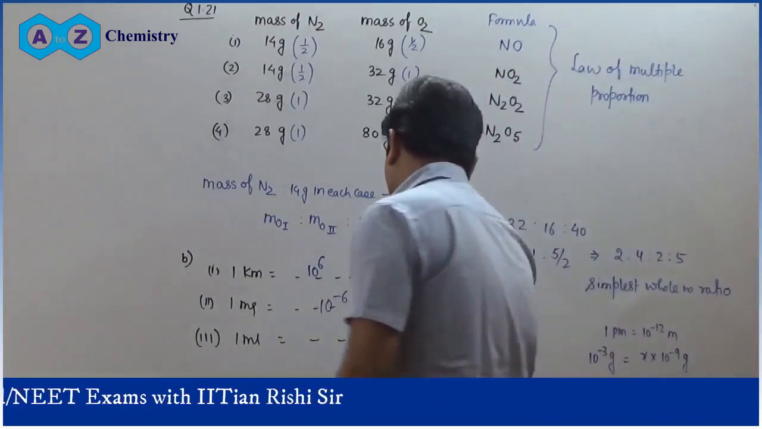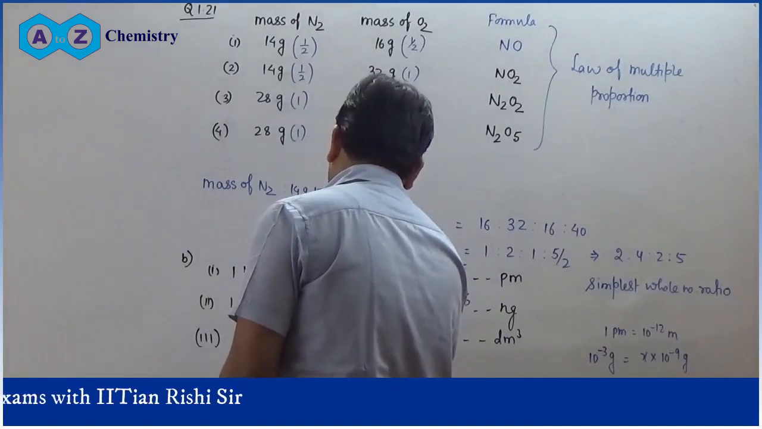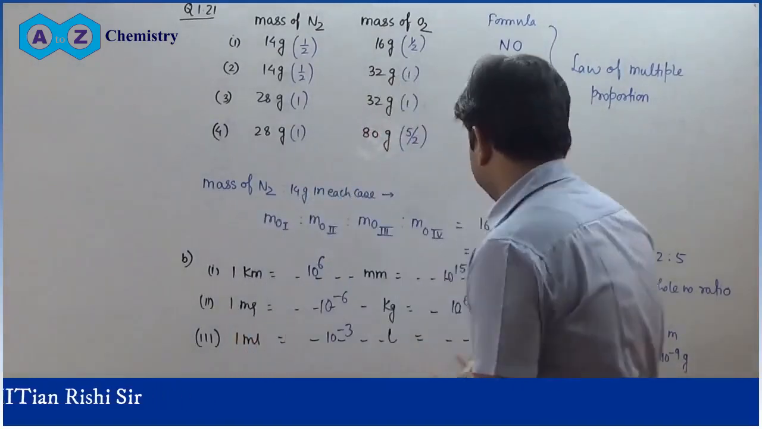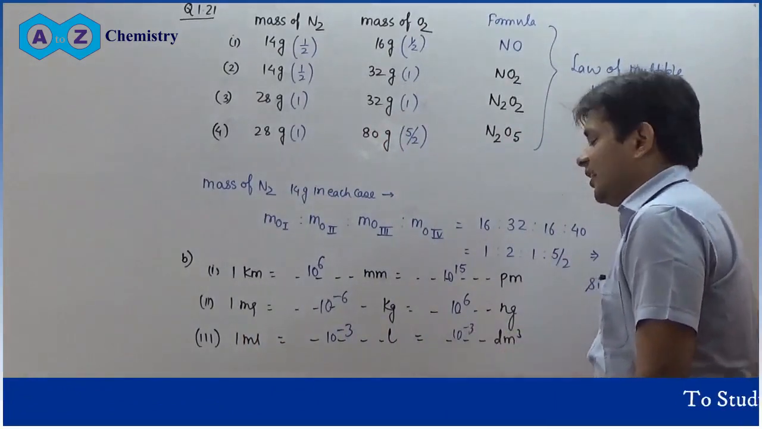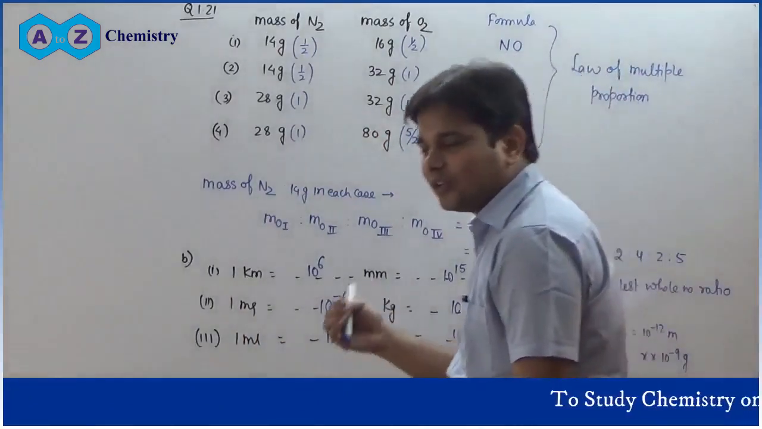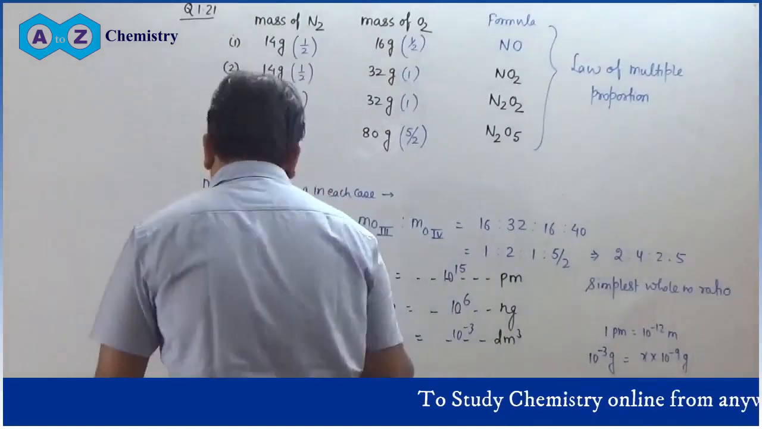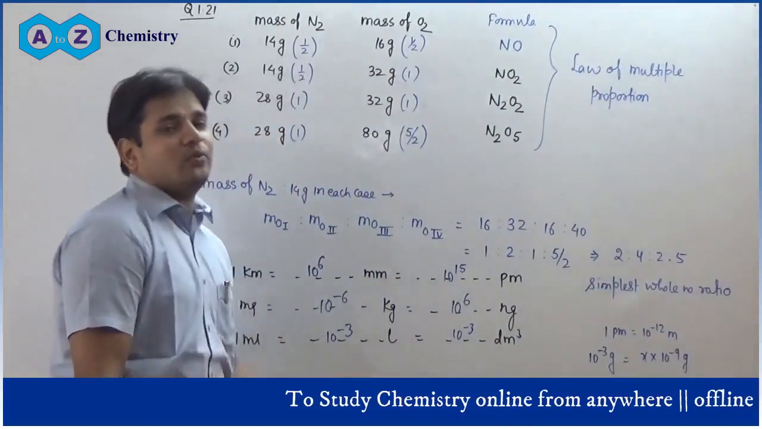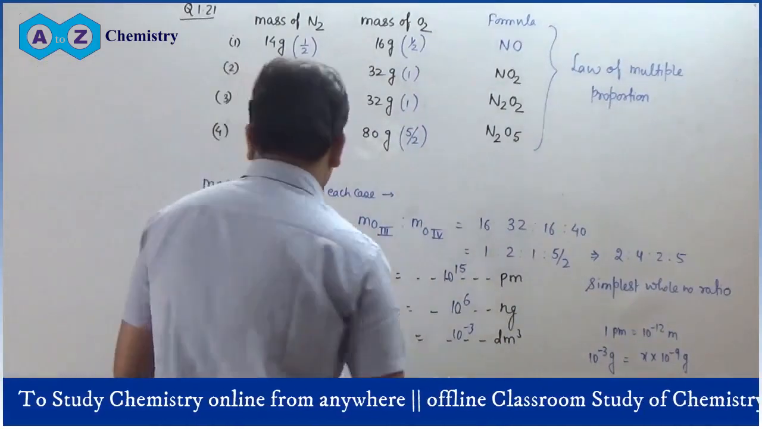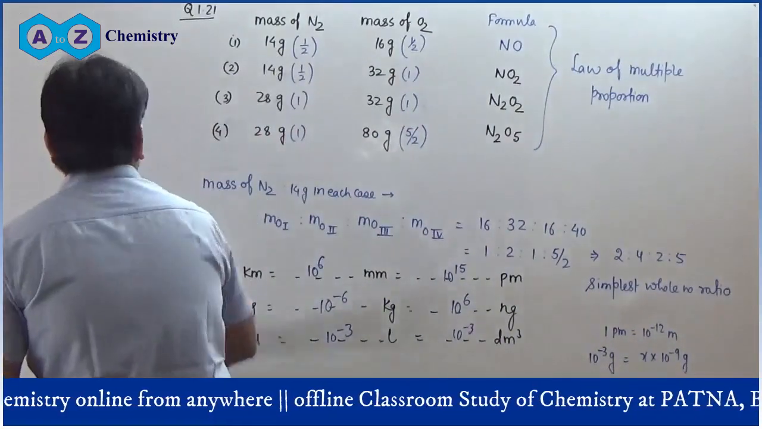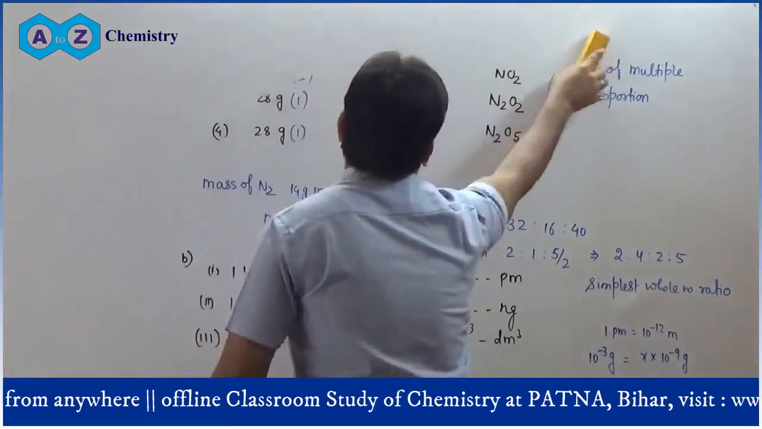1 milliliter is equal to blank liter. That will be equal to 10 to the power minus 3 liter. And now you can easily see that liter and decimeter cube are the same, because 1 meter cube is equal to 1000 liter and 1 meter cube will be equal to 1000 decimeter cube. So liter and decimeter cube are the same units. So these are the options. You have to simply convert the units.